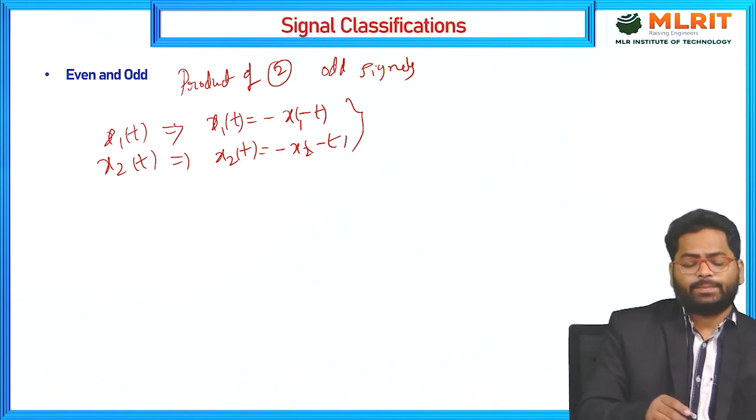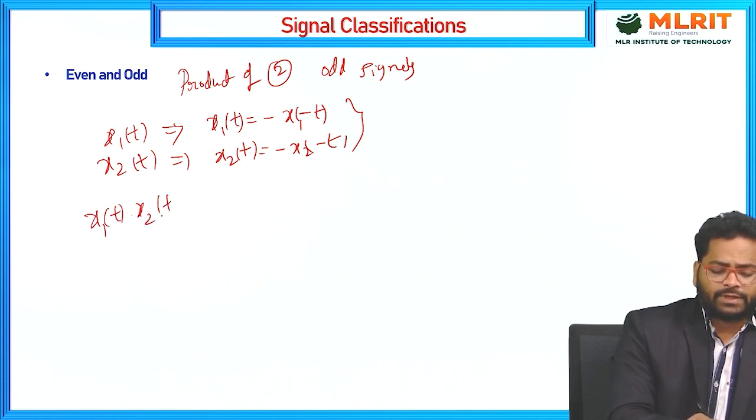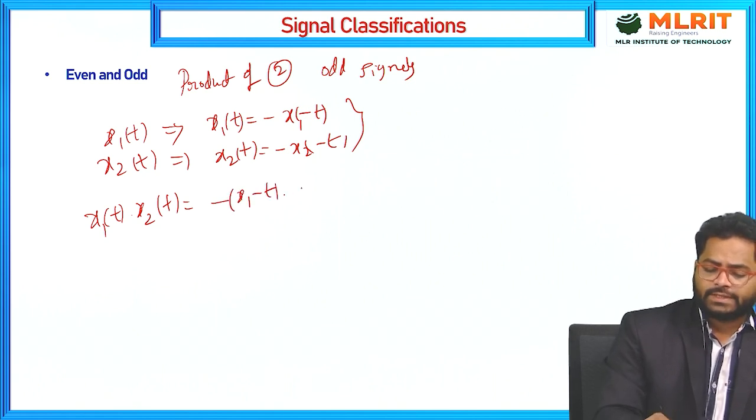Now I am multiplying these two signals, that means the product of x1 of t multiplied by x2 of t, which is nothing but minus x1 of minus t into minus x2 of minus t.